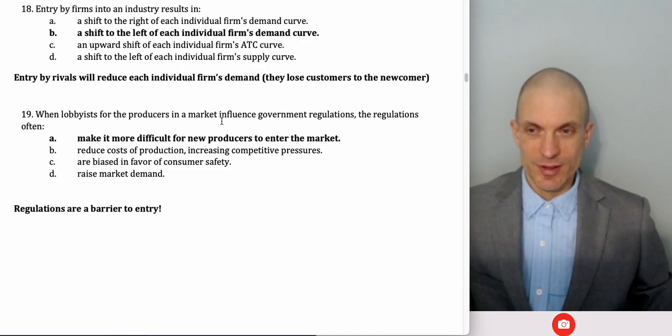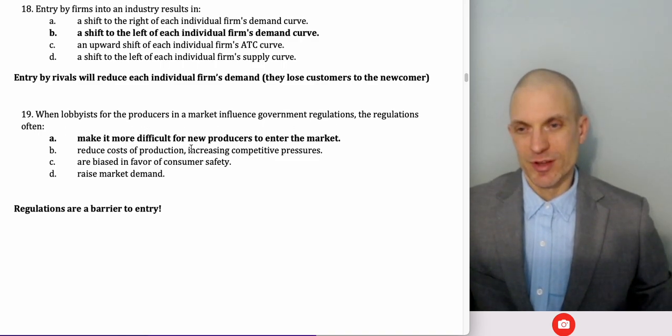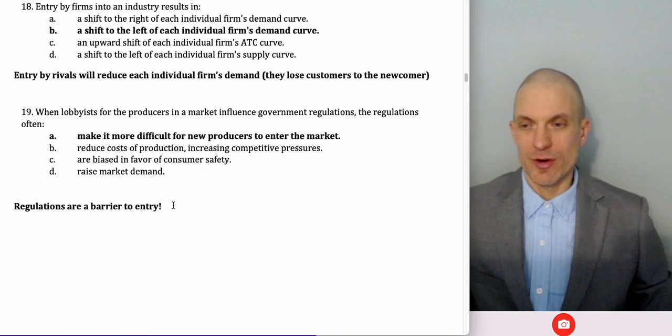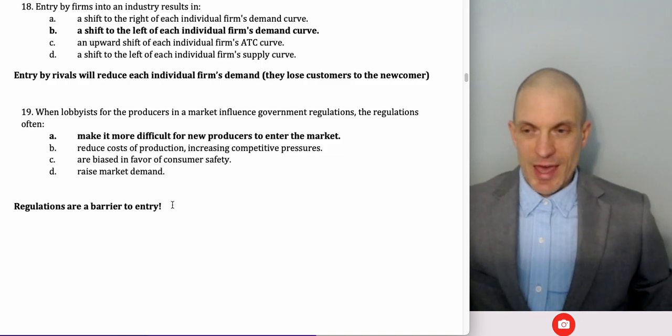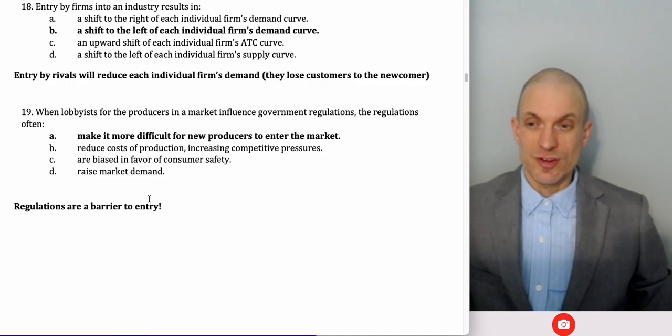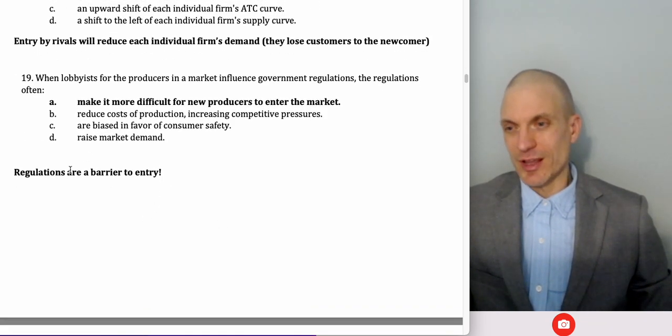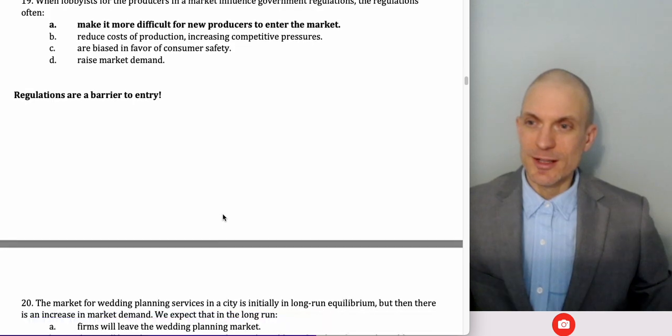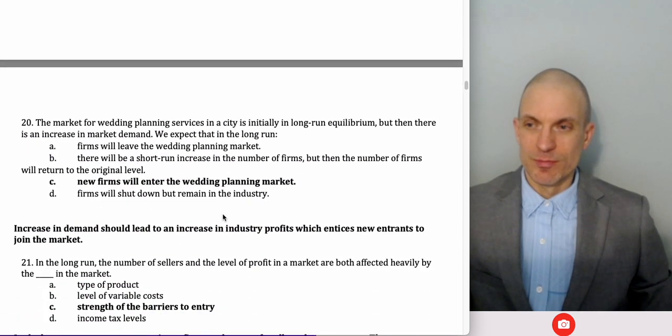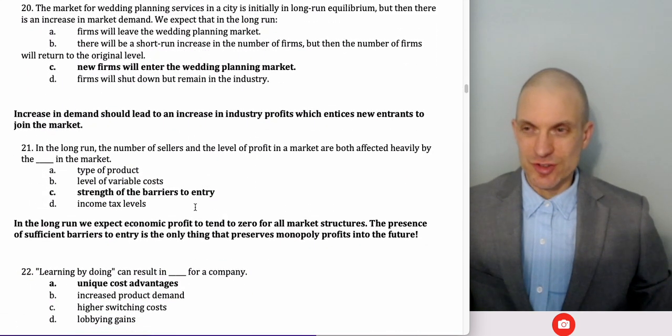When lobbyists for producers in a market influence government regulations, the regulations often make it more difficult for new producers to enter. This is why we called regulations one of our entry deterrent strategies, one of our barriers to entry. We also had supply side strategies, demand side strategies, regulatory strategies, and then things like price wars, which are entry deterrent strategies. But regulations are a barrier to entry. It's one of the ways that firms are going to potentially try to shield their profits into the future.